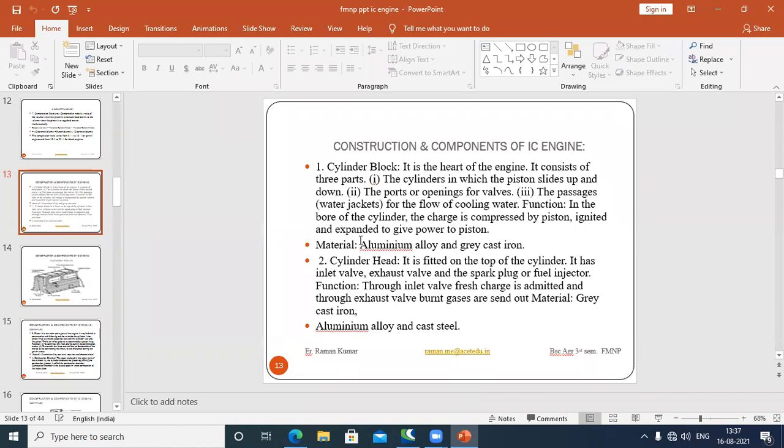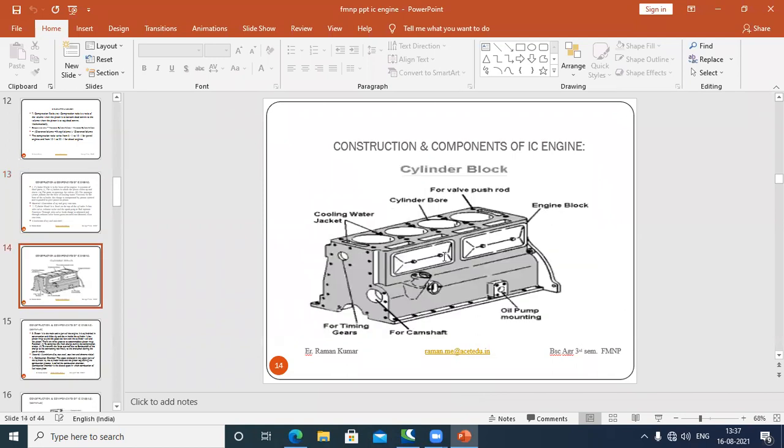The material used for this is aluminum alloy and grey cast iron. This is the figure of your cylinder block. Look at here. This is all known as the cylinder block, in which cylinder bores are there. Cooling jets are also there, in which cooling water is running for removing the heat during the